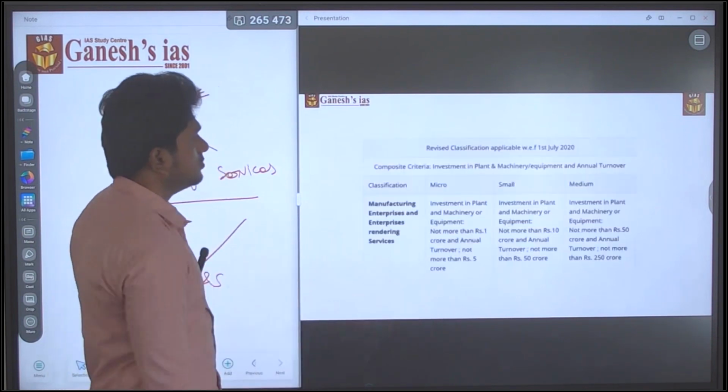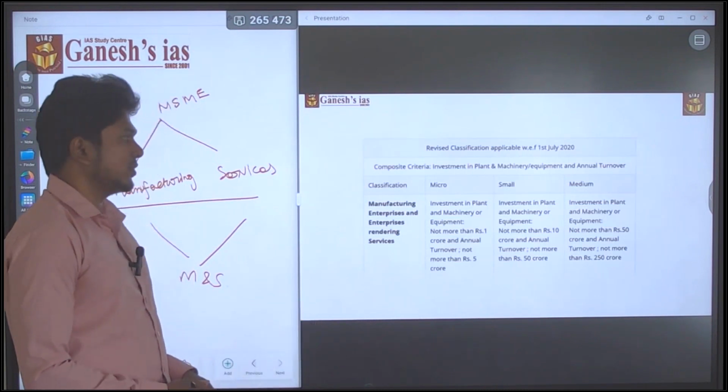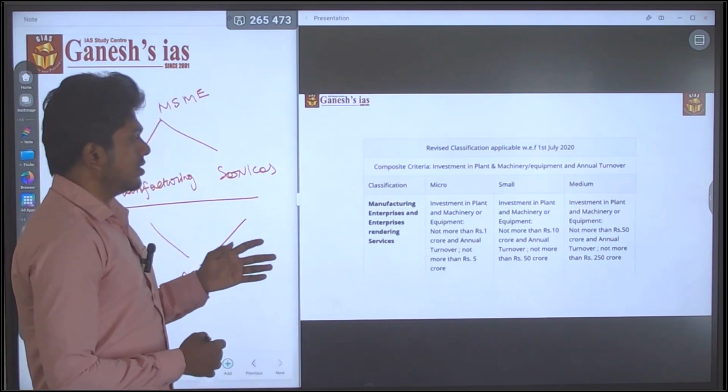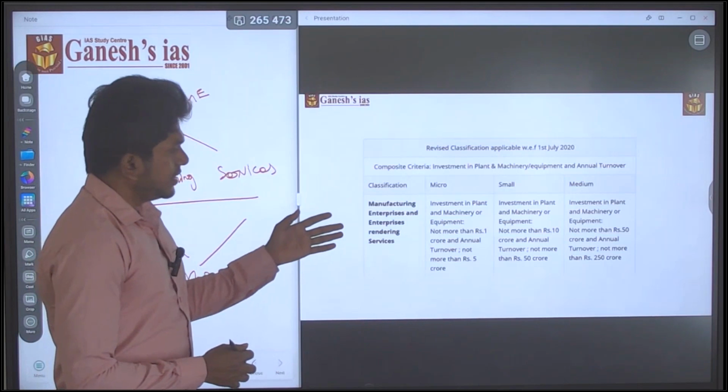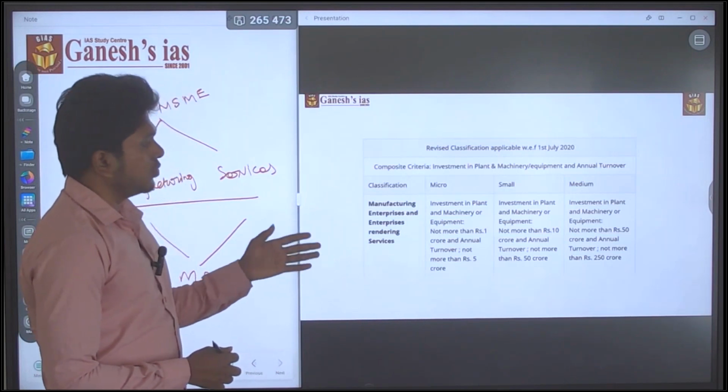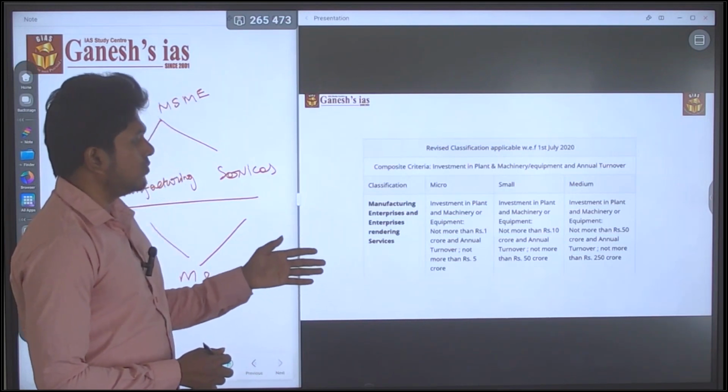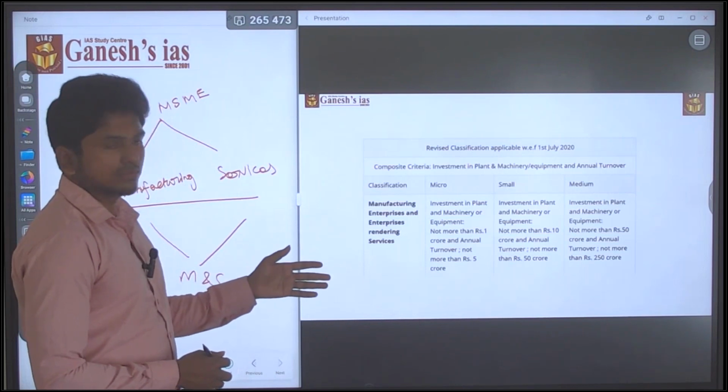So this is the definition. For micro, the investment will be not more than 1 crore and the turnover shouldn't be greater than 5 crore.